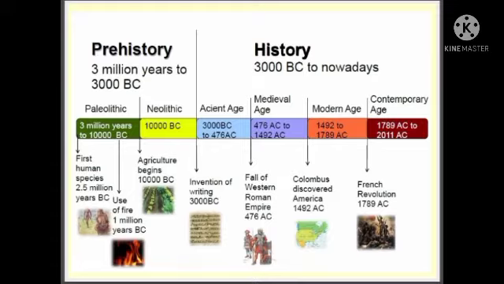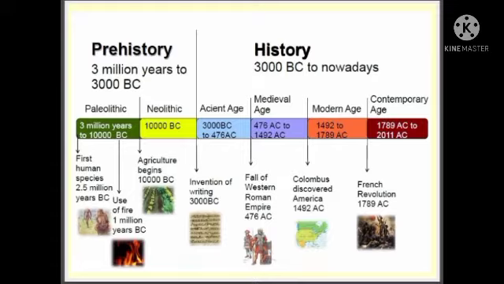And come to the history side. It means 3000 BC to nowadays. Nowadays we know very well what is happening. We are in the modern period, the modern age. We are going to learn about the ancient age and the medieval age. Already you have started learning about the ancient period from 6th standard: how the people were, what things they used, how they led their life.